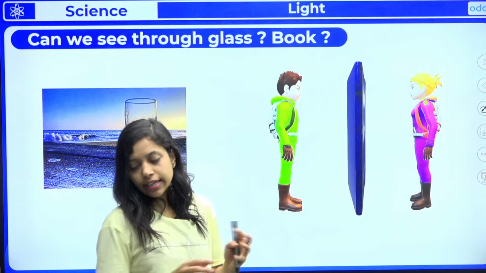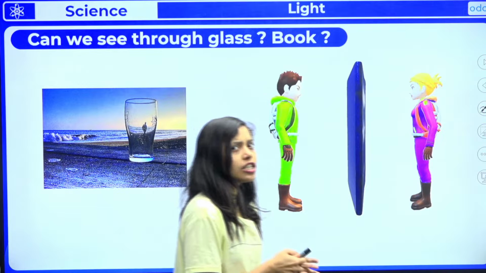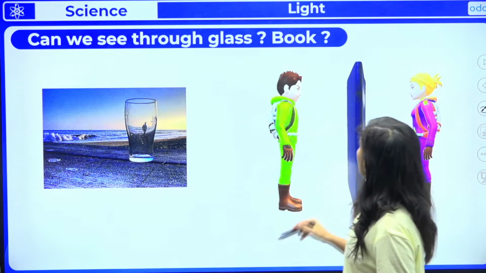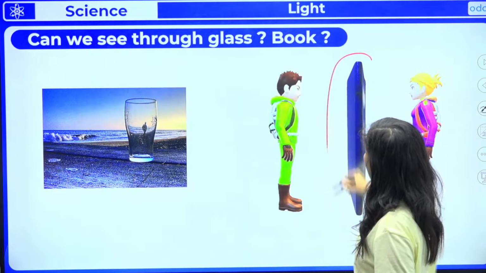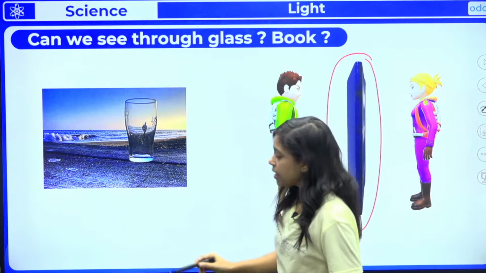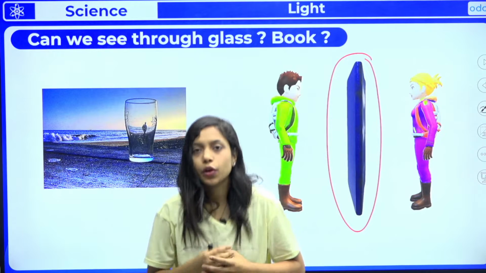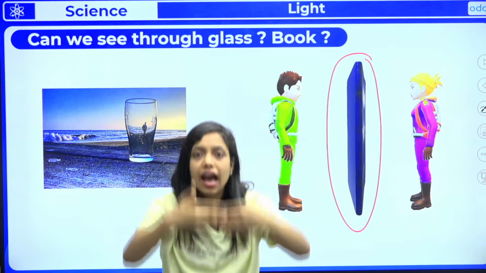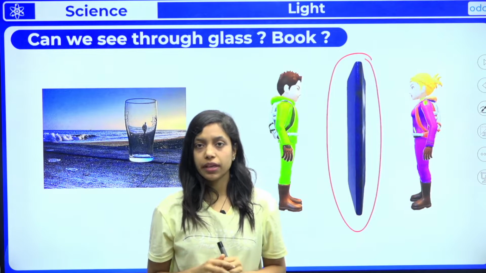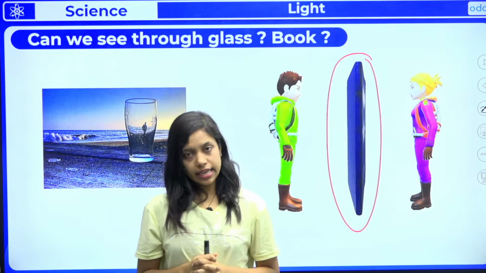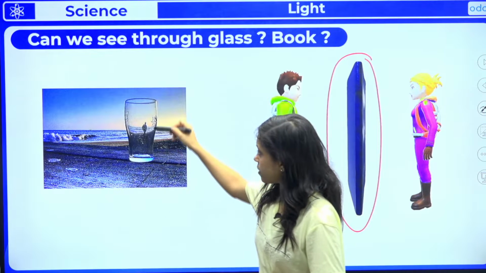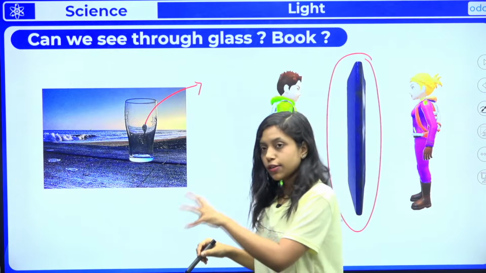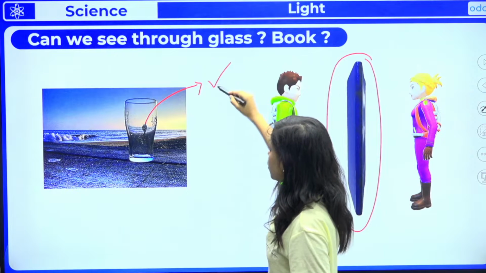So now let us quickly learn about transparent, translucent and opaque objects. Can we see through a glass, and can we see through a book? Just imagine I am standing here, and in between me and you, I keep a glass window or a glass slab. Can you see me from that side? So here there is a glass and behind it there is a person, and yes, you can see that person.